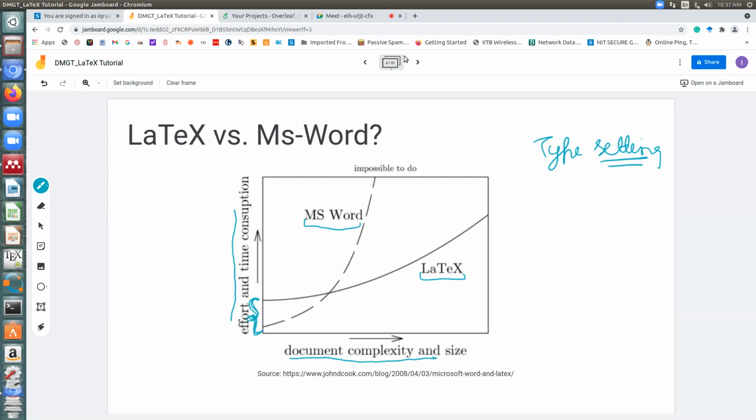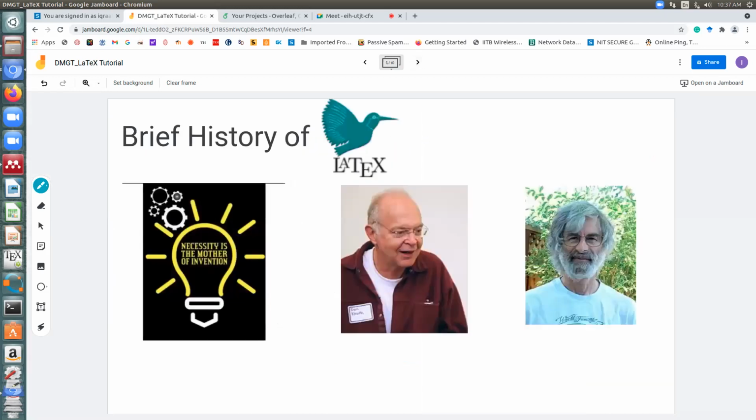Okay, and just to give you a brief history, which is also very important: all the inventions that we have had in this century or over the previous centuries have always been based on some necessity. There's a very famous quote that necessity is the mother of invention. Actually, LaTeX has a very interesting story. Can anyone recognize who this person is? Does anyone know who this person is? Being a computer science student, anyone?